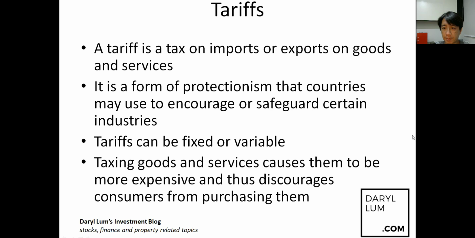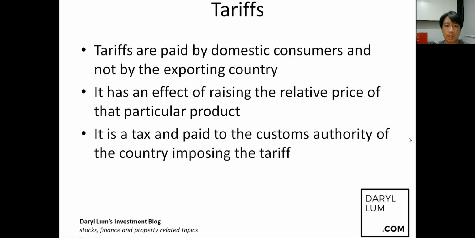One thing a lot of people misunderstand about tariffs is that tariffs are paid by domestic consumers and not by the exporting country. So if the US government levies tariffs on, for example, Chinese cars, the Chinese car will reach US shores, and the domestic consumer, which means the US consumer, is the one who is paying for the tariff. The Chinese people don't pay for the tariffs.